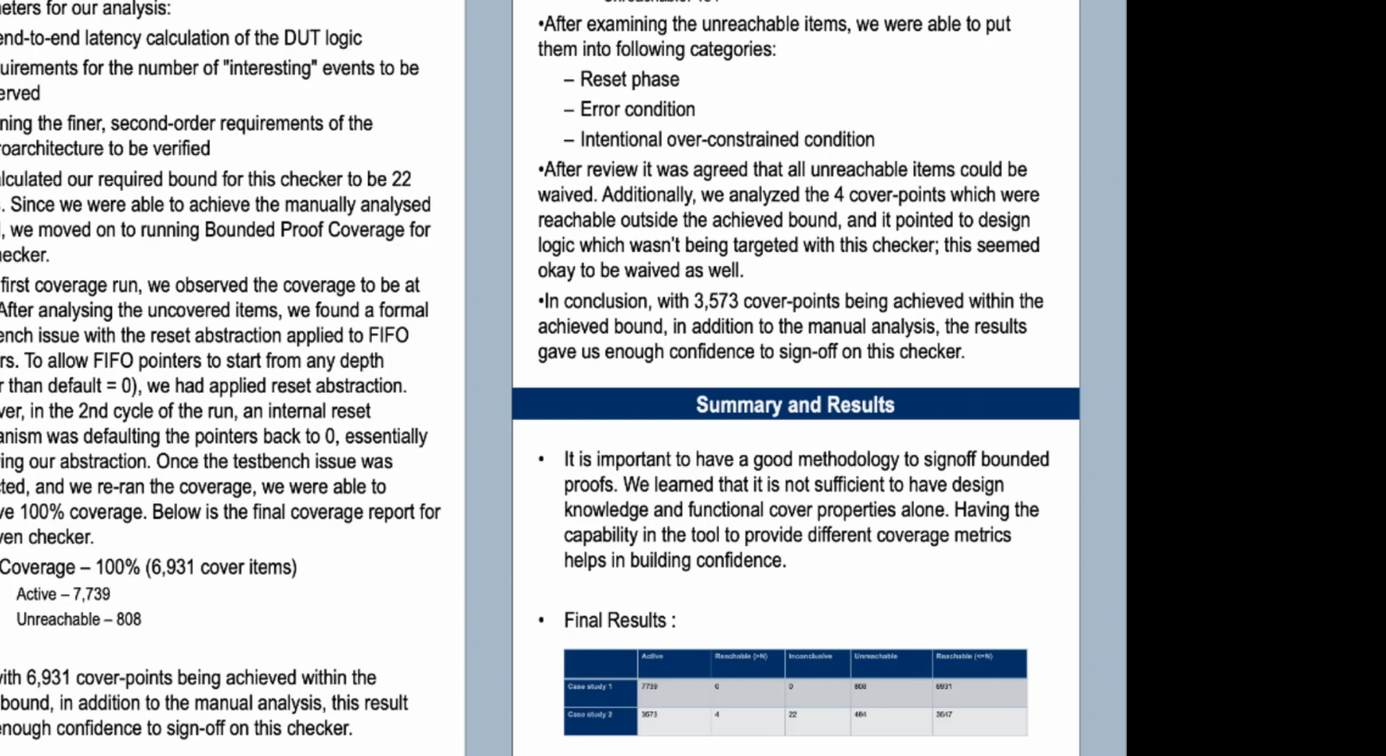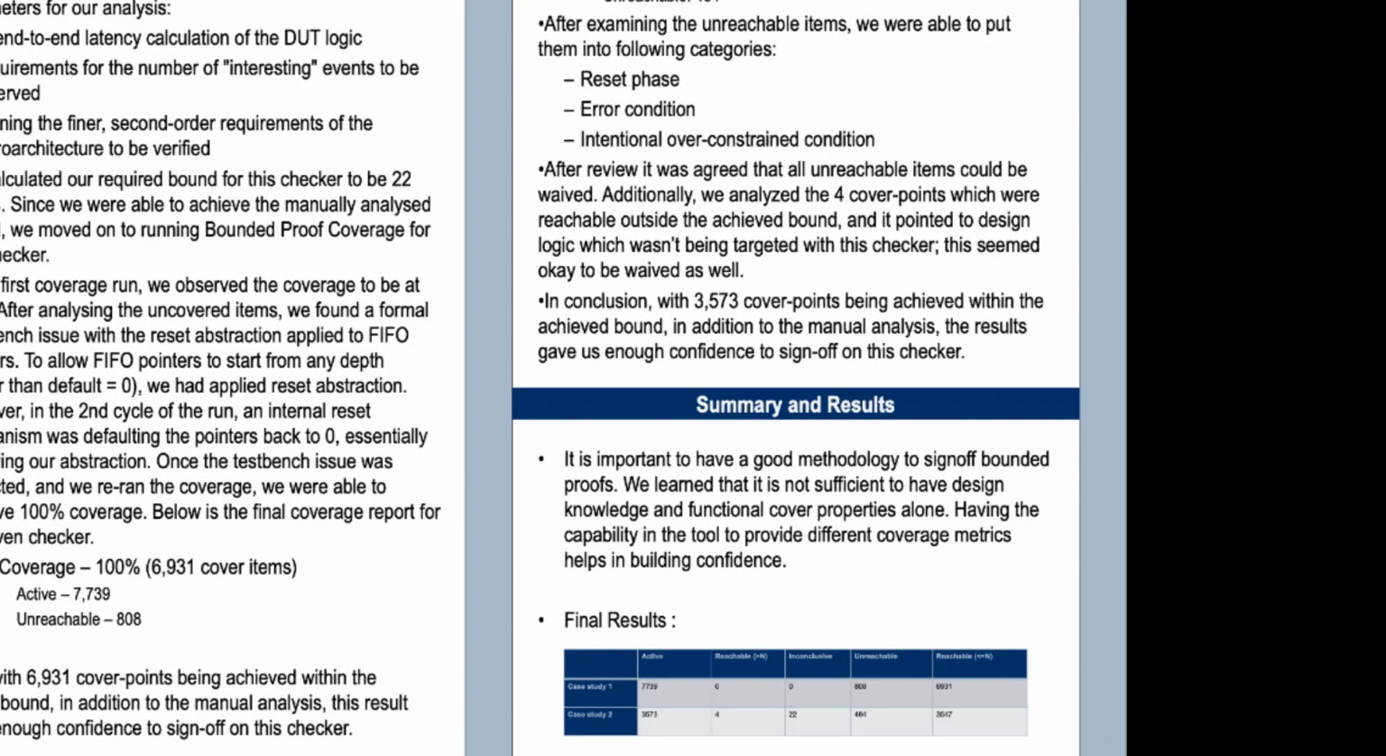Additionally, we analyzed the 4 cover points which were reachable outside the achieved bound, and it pointed to design logic which wasn't being targeted with this checker. This seemed okay to be waived off as well. In conclusion, with 3,573 cover points being achieved within the achieved bound, in addition to the manual analysis, the result gave us enough confidence to sign off on this checker.